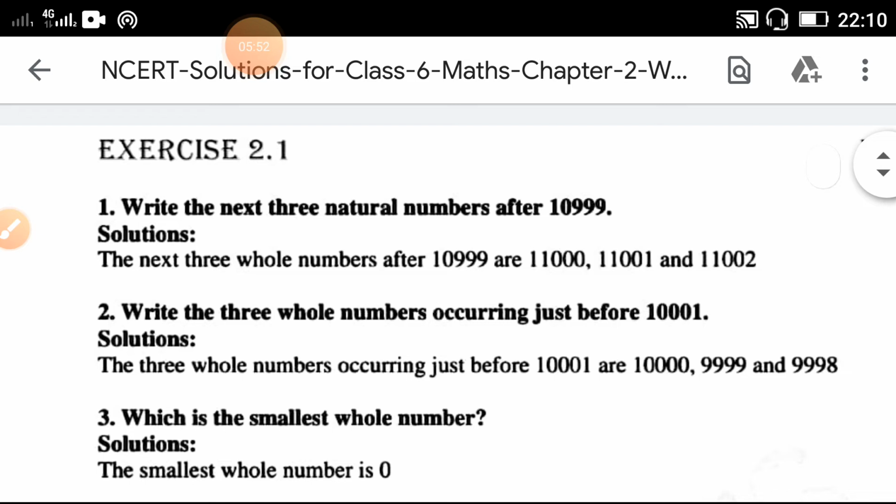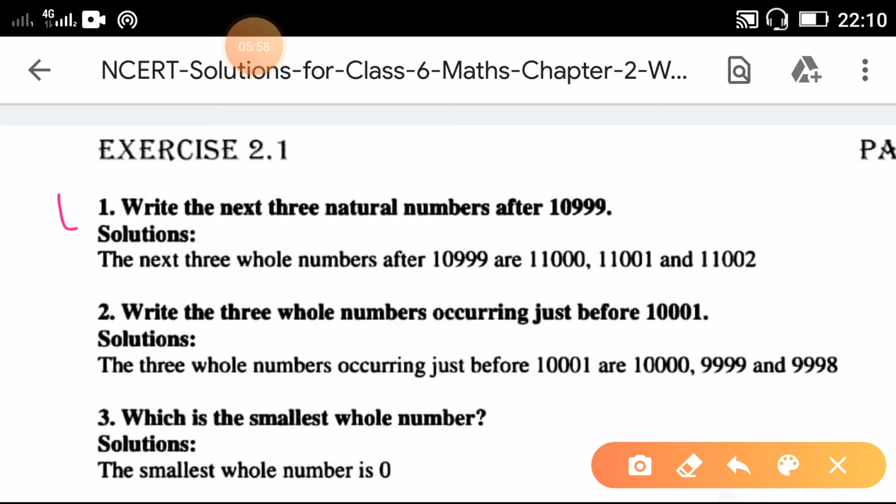Now let us start exercise 2.1. Question number 1. Write the next 3 natural numbers after 10,999. Add 1 to this number. So what will you get? 11,000. That is the first one. After 11,000, which number comes? 11,001. And then 11,002. So these are the next 3 natural numbers after 10,999.